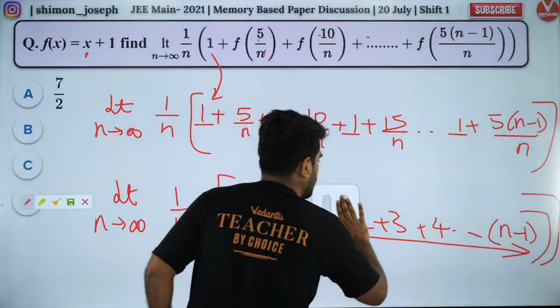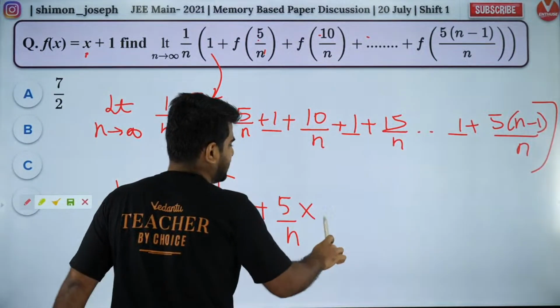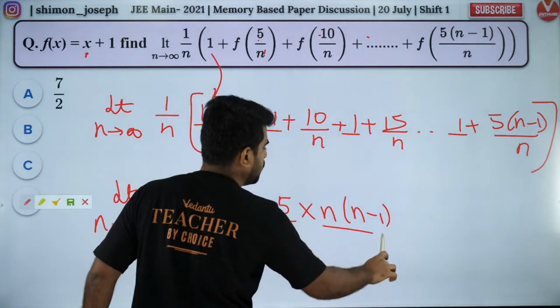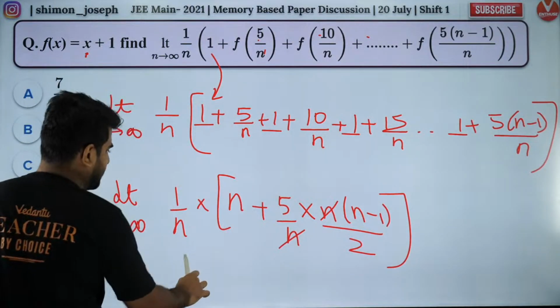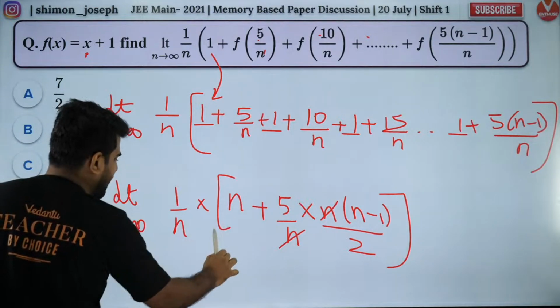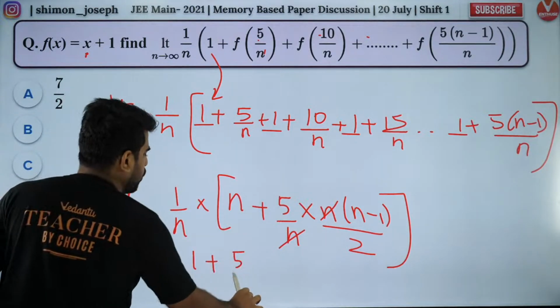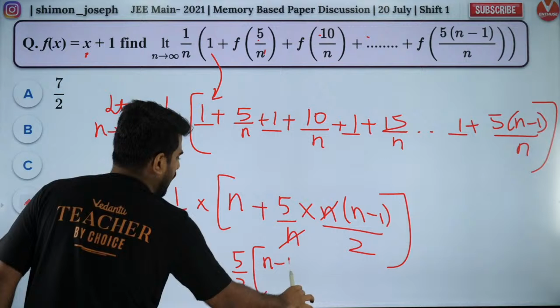So let's do that. If I remove this and write it, I write it as n into (n minus 1) by 2. Are you all happy? So n and n will get cancelled. Now take this n inside. If I take this n inside, I'll get n by n, 1 plus 5 by 2 will be here, and then you'll have (n minus 1) by n.